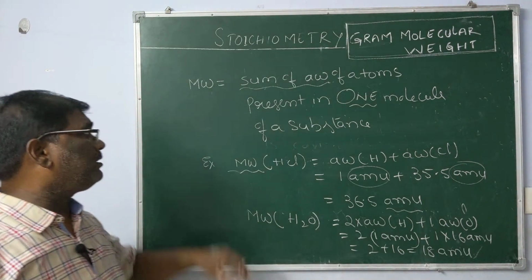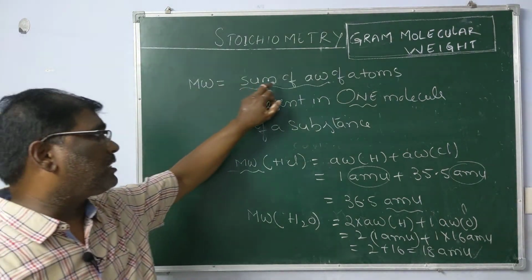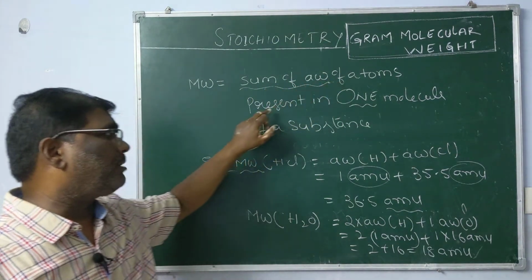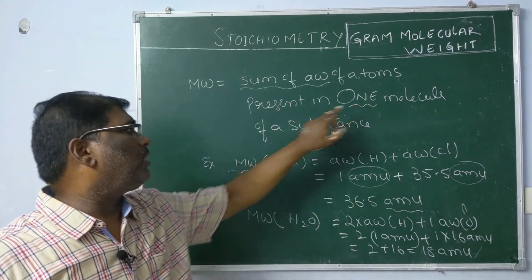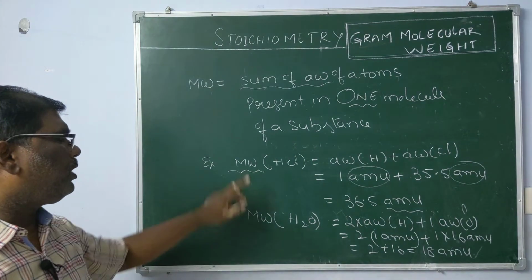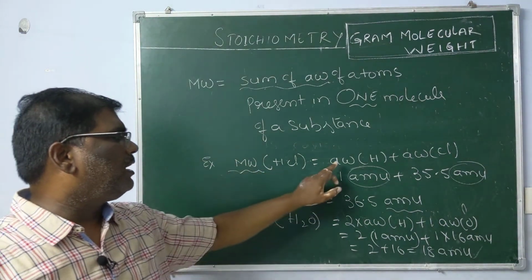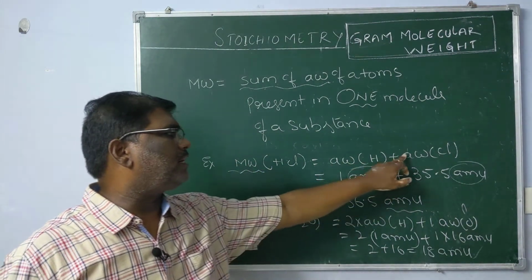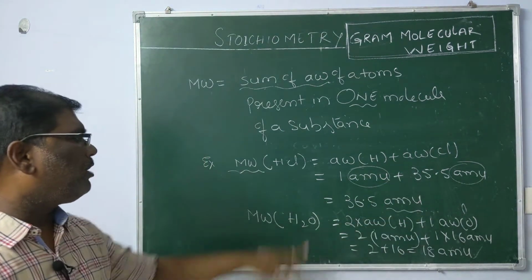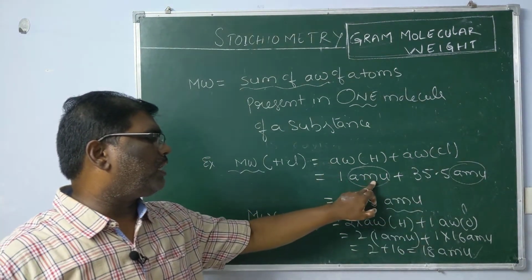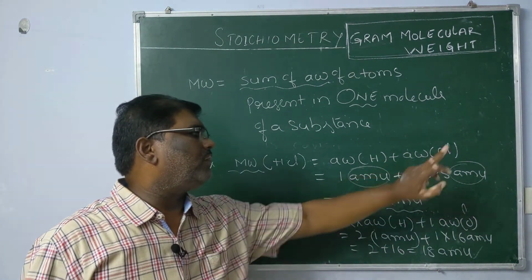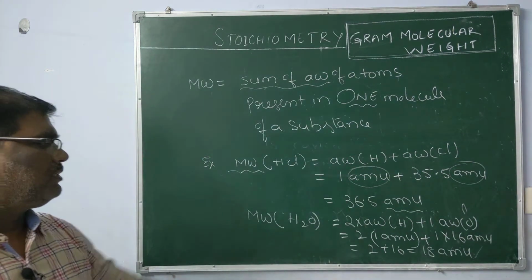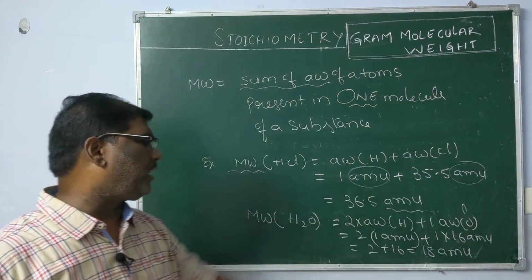I repeat once again. Molecular weight is the sum of atomic weights of atoms present in one molecule of a substance. Molecular weight of HCl is the atomic weight of hydrogen plus the atomic weight of chlorine: 1 AMU plus 35.5, the summation is 36.5.